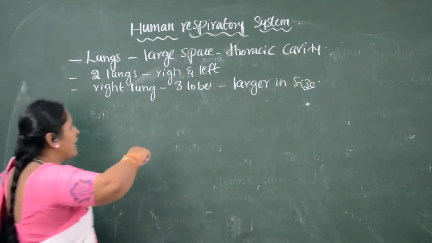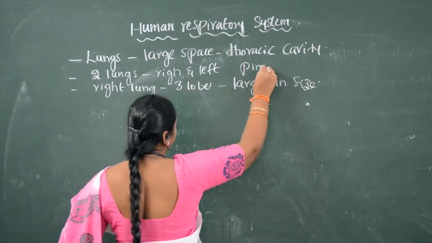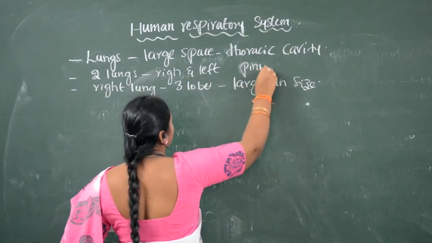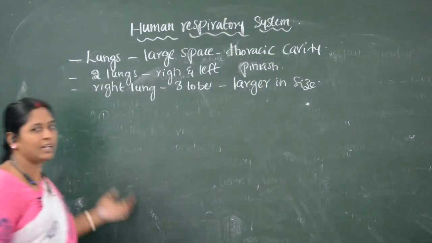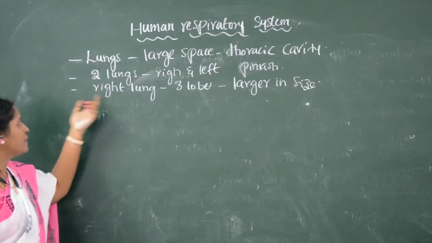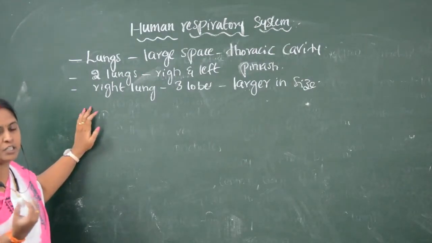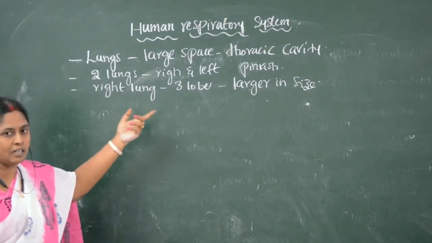If you see the color, these lungs are grayish, that is a pinkish gray, or light pinkish in color. So lungs occupy the largest space in the thoracic region. There are two lungs, one is right lung, another one is left lung.